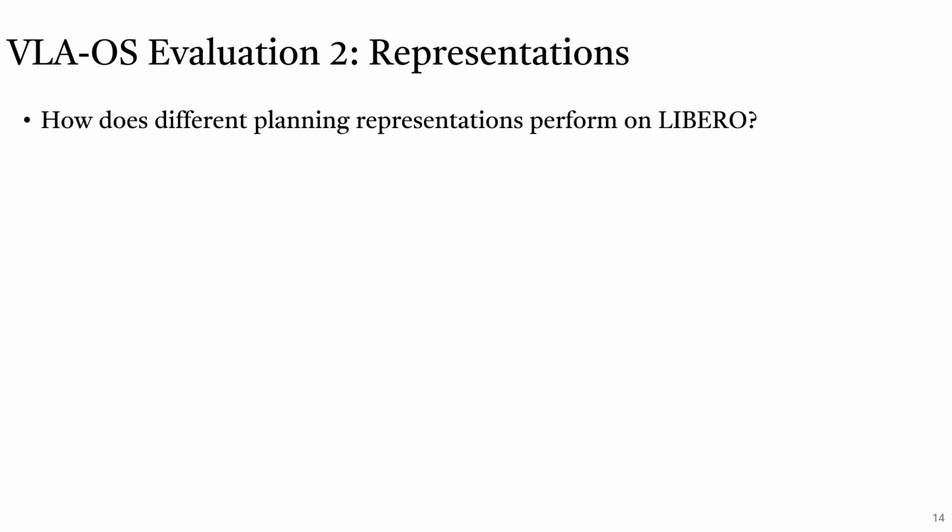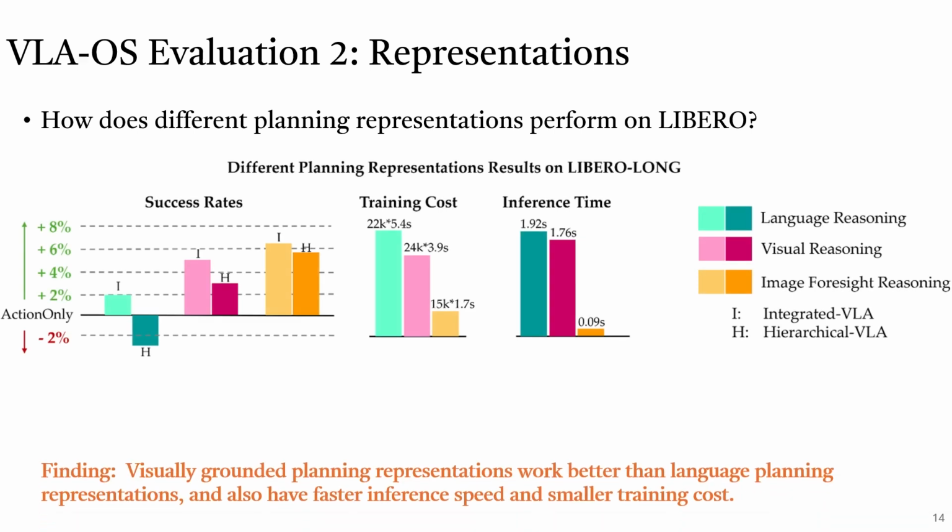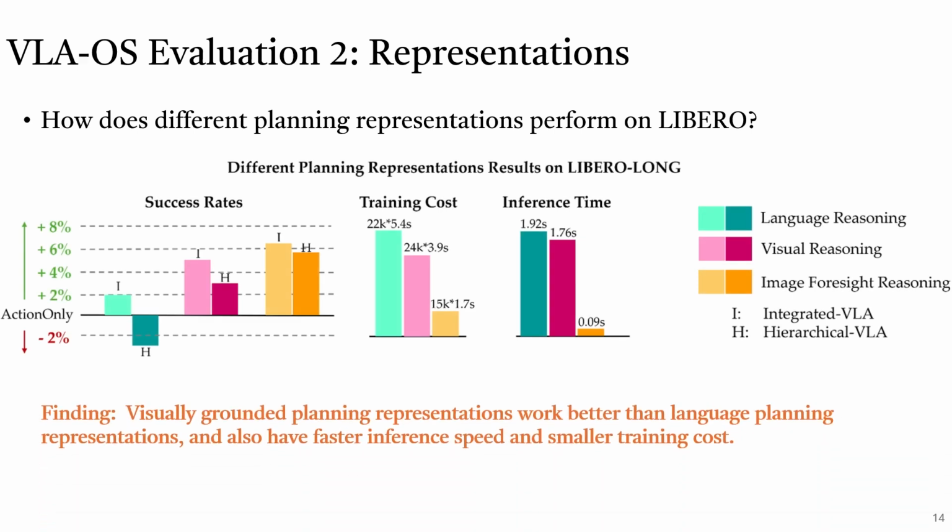Secondly, we want to know how different planning representations perform on LIBERO. We use different planning representations with different paradigms on LIBERO-Long. We can see that visually grounded planning representations work better than language planning representations, and also have faster inference speed and smaller training cost.